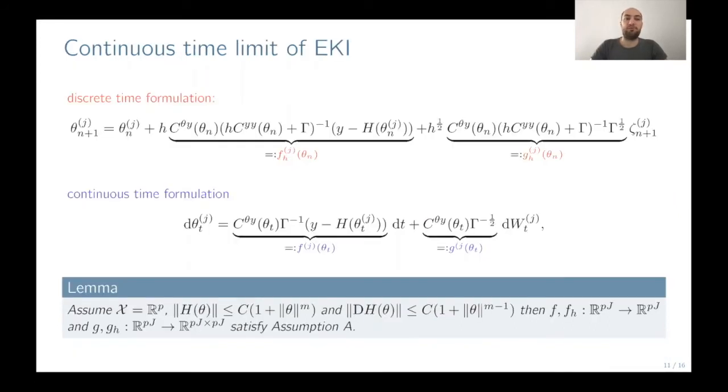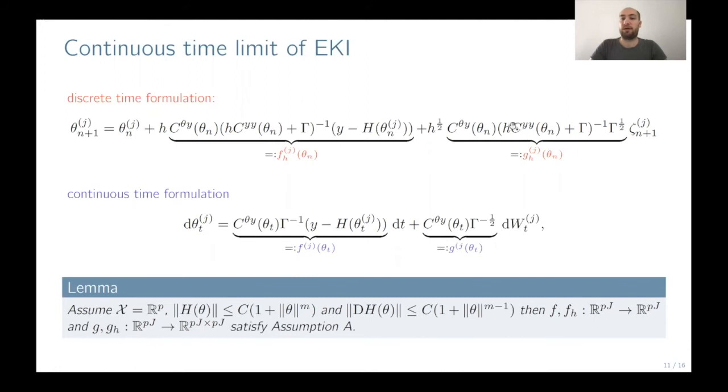Okay, and how do we want to apply this approach now to ensemble Kalman inversion? So in ensemble Kalman inversion in discrete formulation, we now define F_h as this expression and G_h as this expression. And over here, we have defined our drift term and the diffusion term with this. So as I said in the beginning, we expect that letting h going to zero, this expression converges to this expression, and as well for the diffusion term.